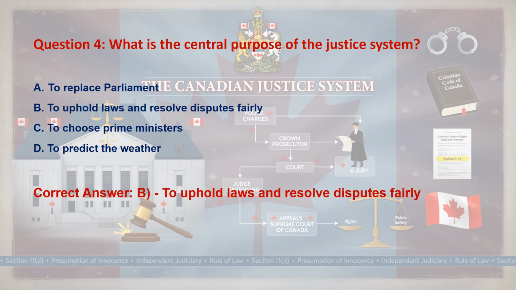The explanation is that the justice system applies laws, settles disputes, and supports fairness in society. And why are the other options wrong? A. Because parliament and the justice system have different roles. C is wrong because political leaders are chosen through democratic processes. D is wrong because weather forecasting has no connection with the justice system. The memory trick for this is: justice equals law plus fair resolution.